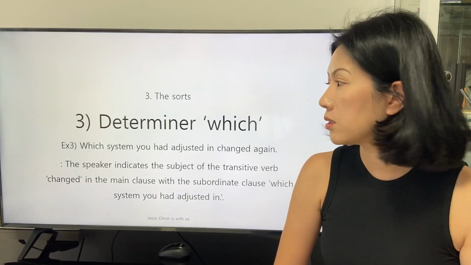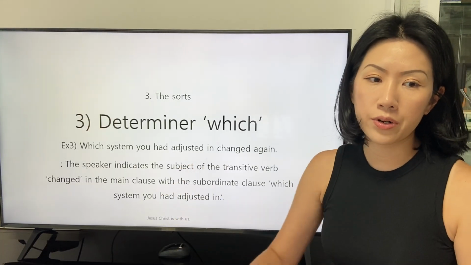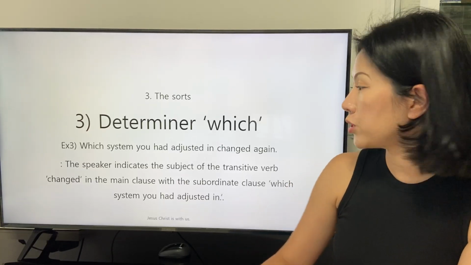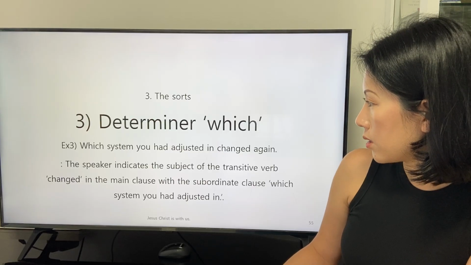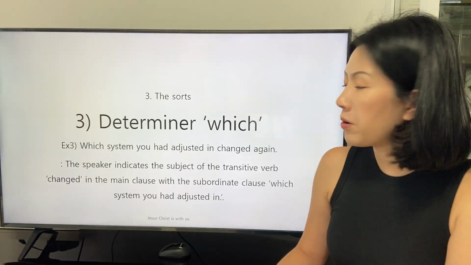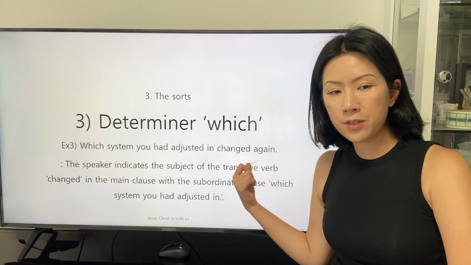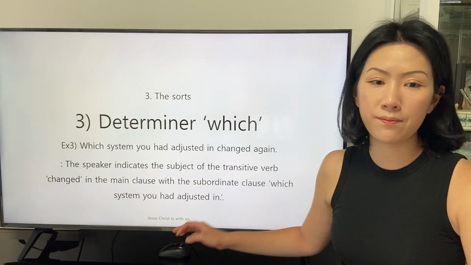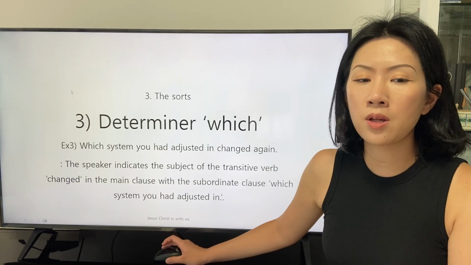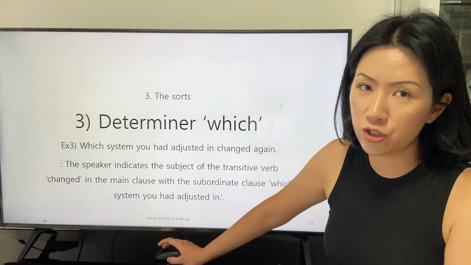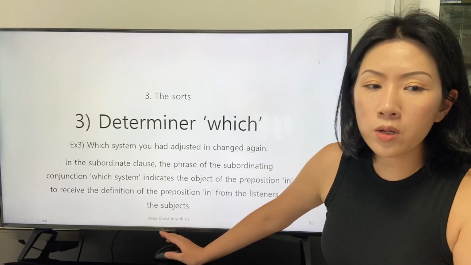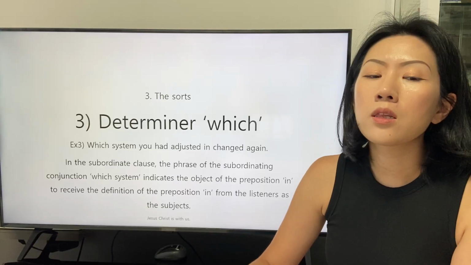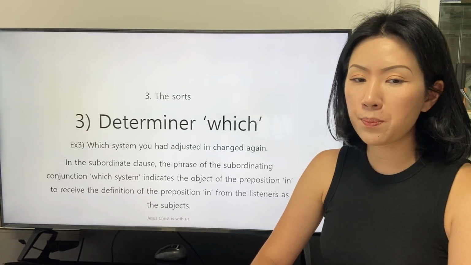And let's read the explanation together. The speaker indicates the subject of the transitive verb changed. I'm sorry, I think I have to change this explanation into the intransitive verb changed in the main clause with the subordinate clause which system you had adjusted in. In the subordinate clause, the phrase of the subordinating conjunction which system indicates the object of the preposition in.